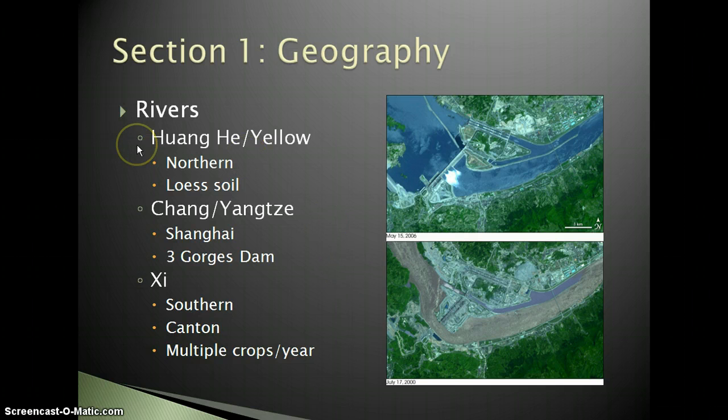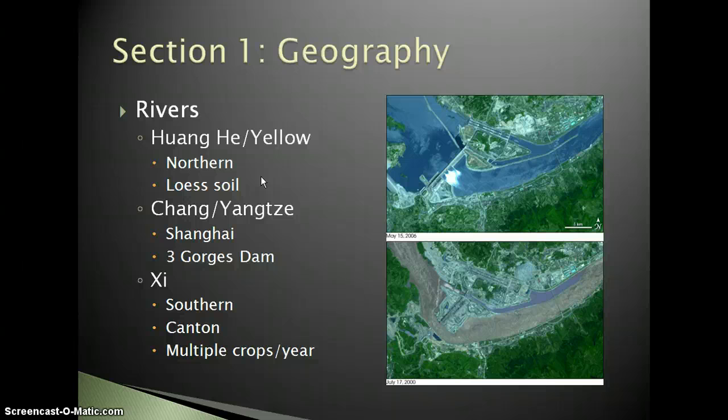All right, 3 major rivers. You get the Huanghe River, which is a yellow river, the Chang River or the Yangtze, 2 names for the same river, and the Xi River. They all go from east to west. Basically, you have the one in the north, the middle, and the south. The Huanghe River is sometimes called the Yellow River in English because the soil that surrounds that area is kind of this yellowish brown color, very fertile soil, but it does create sort of this yellowish color. So that's why sometimes it's called that.